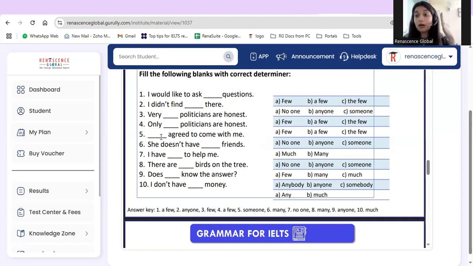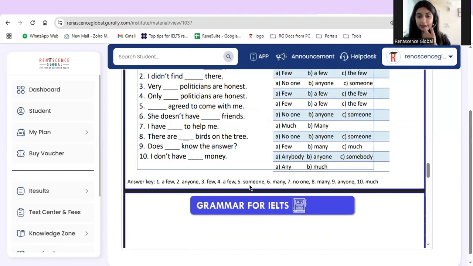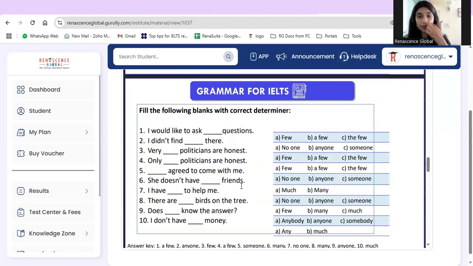Why have we used a few here? Because we are talking about only some of the politicians who are honest. So these are all about the determiners. How do we use them?